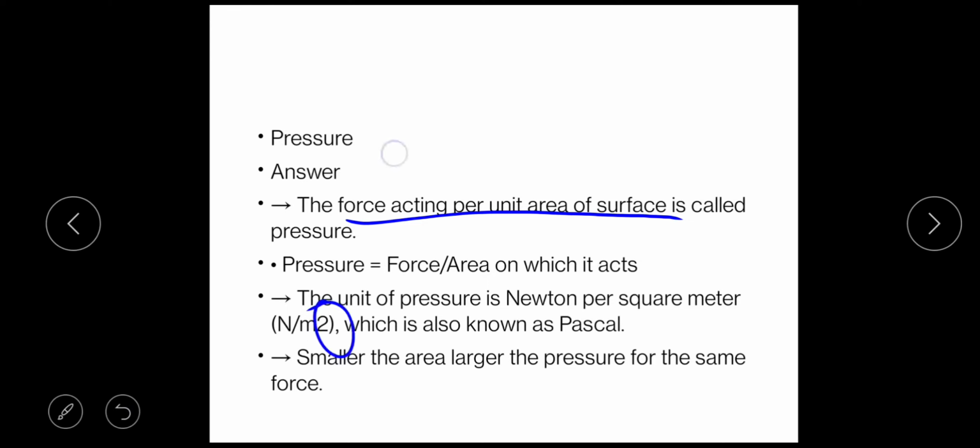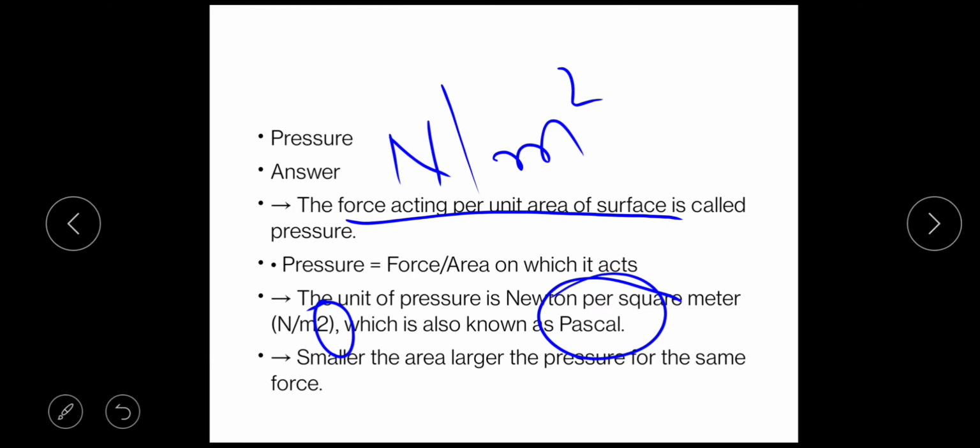This you will consider as square, Newton per meter square. Okay, and also known as the Pascal. So if you are writing the answer Pascal or Newton per meter square as the unit of pressure, both will remain same. Then the next point in this is, smaller the area, larger the pressure for the same force. So if you are applying the same amount of force and if the area is smaller, then the pressure will be larger.